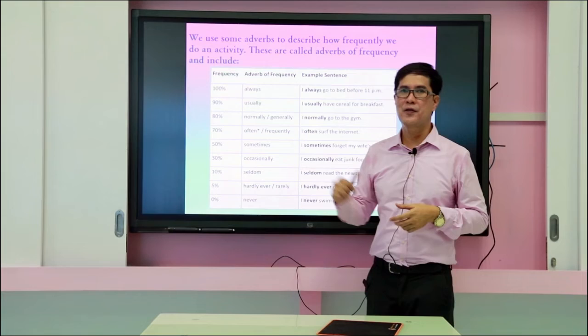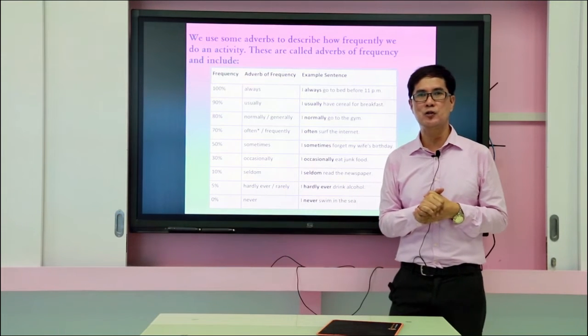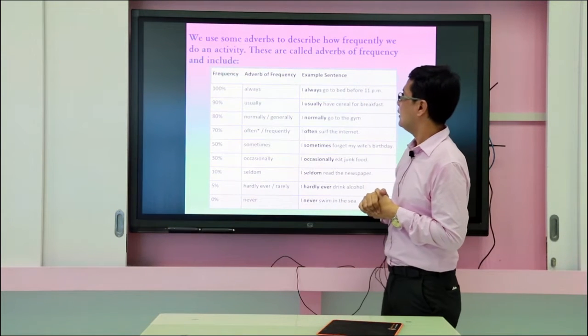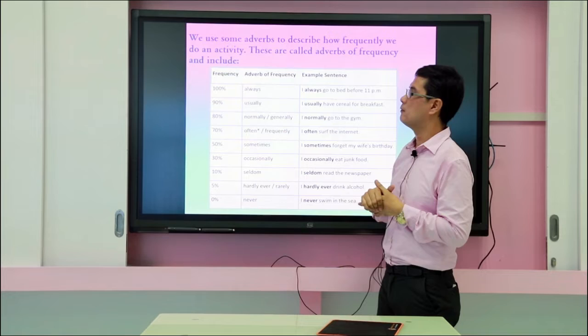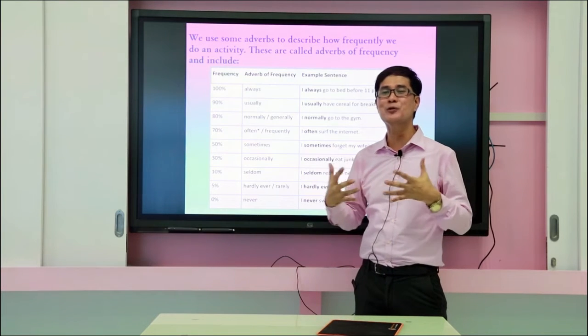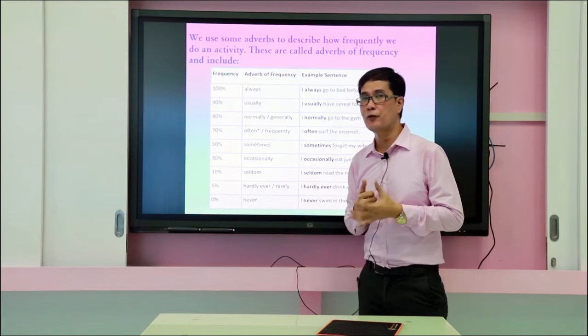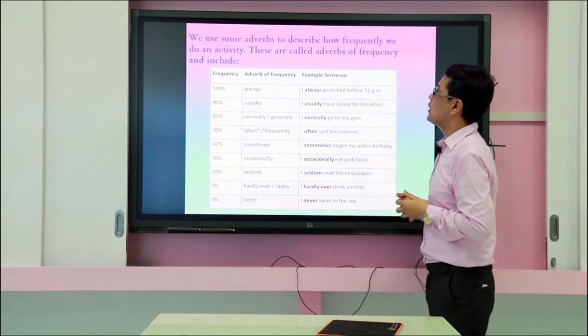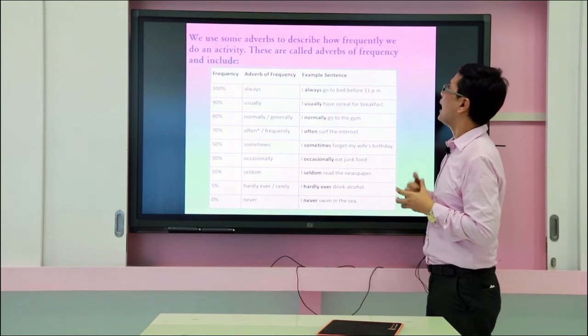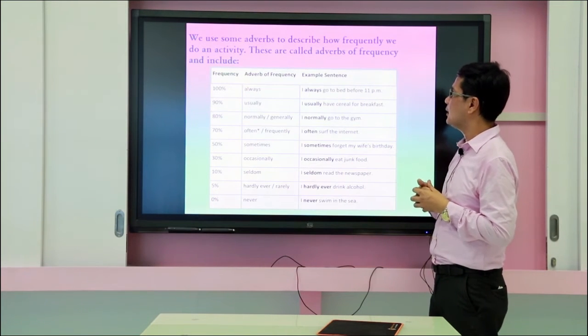All right. These are the set of examples that you need to learn, and let's take, for example, one by one right here so that you will be able to figure out which is the correct adverb of frequency to use. So we use adverbs to describe how frequently we do an activity.